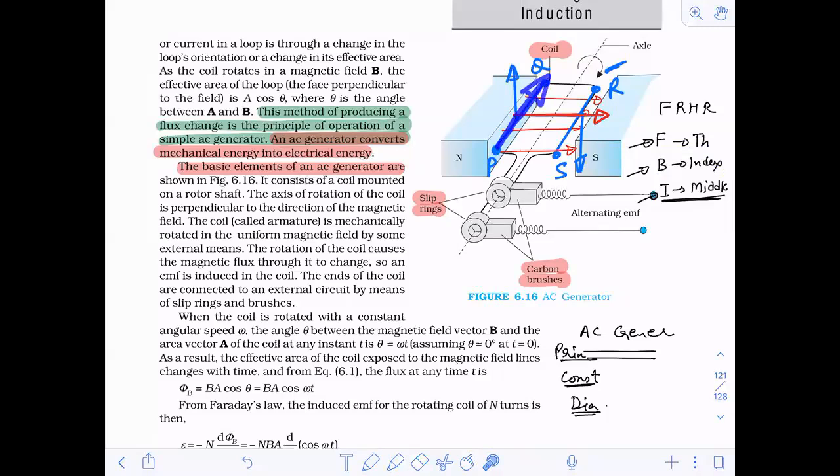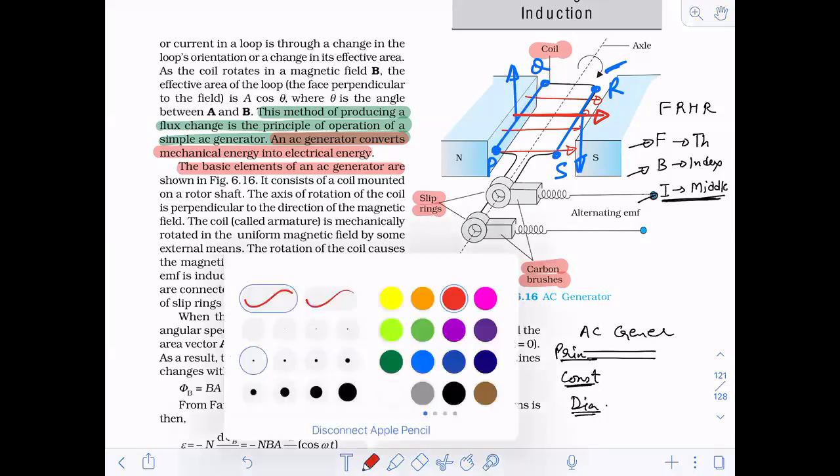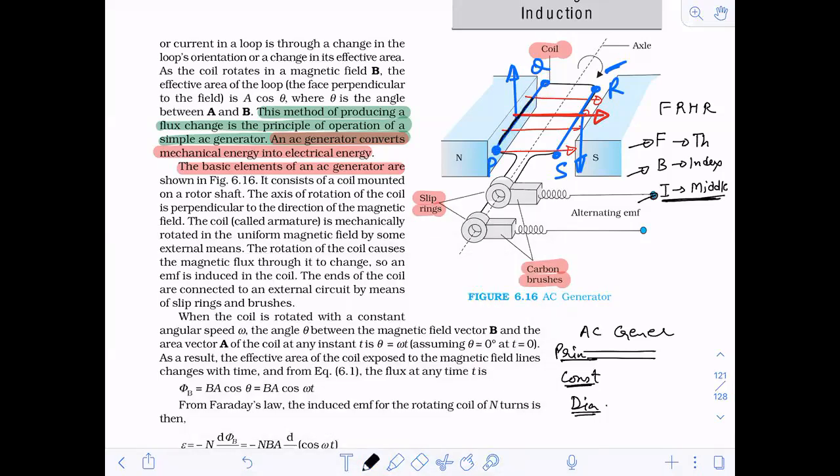I think all of you have got this direction of current. So the current will be like this. In this PQ, the current is like this. I hope all of you have got this direction of current now. Yes. Now, in RS, what will happen? You tell me.